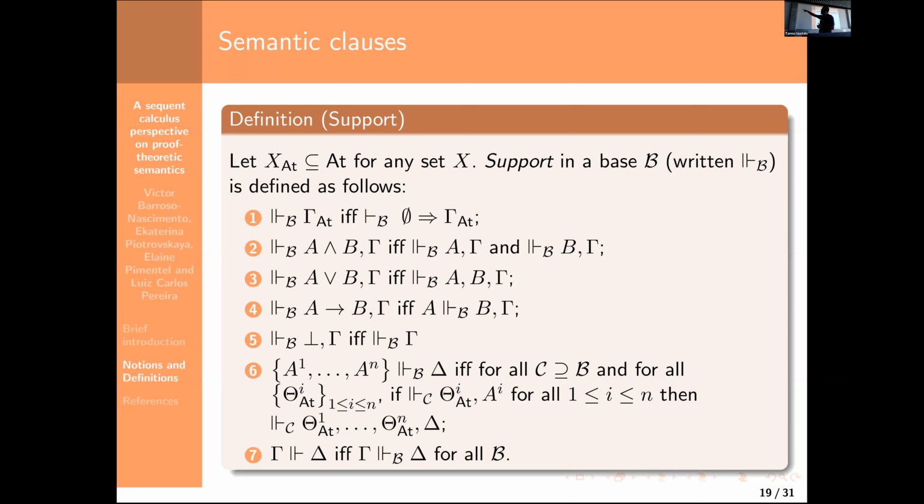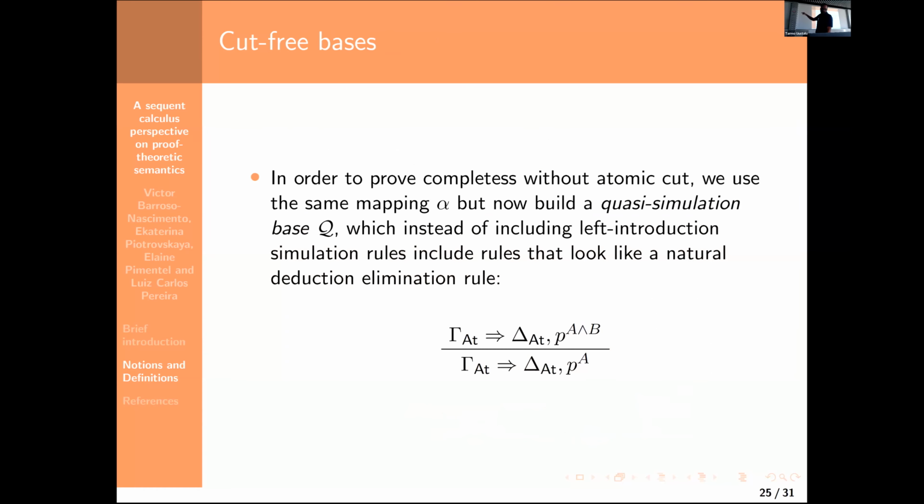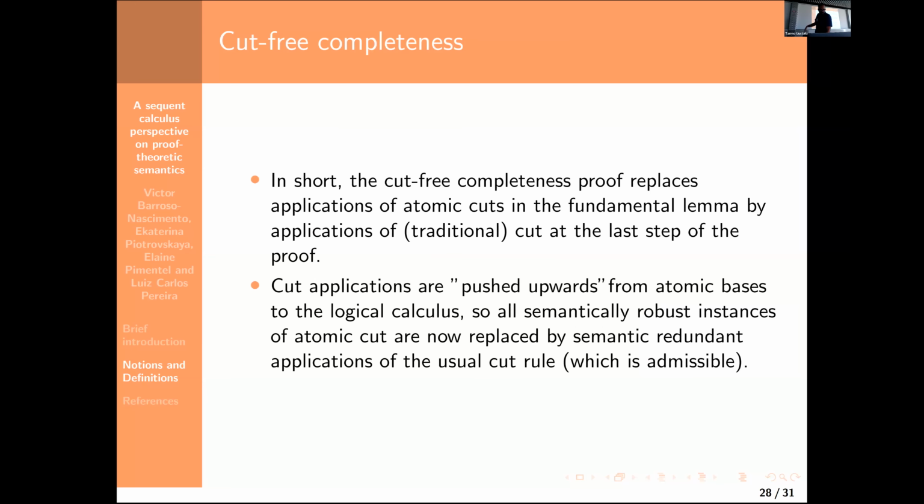So we only have one context for each of the semantic clauses. This is only allowed because we are in classical logic, and in classical logic we have a nice interaction between context on both sides. So classical logic allows simplifications, which in turn allows the semantics to be this simple. But if we want to go to substructural logics, we cannot count on these, of course.